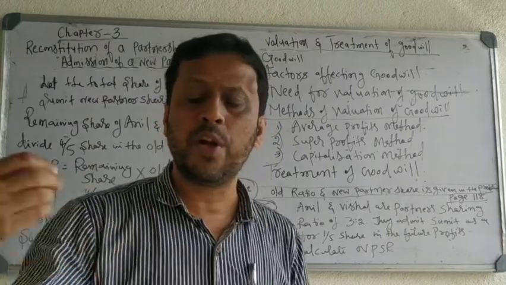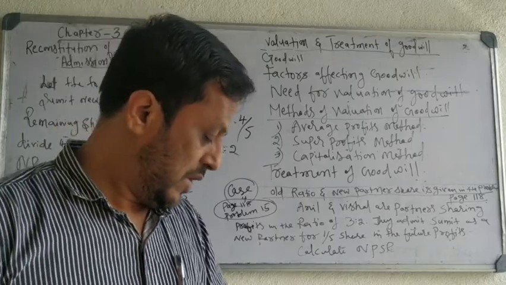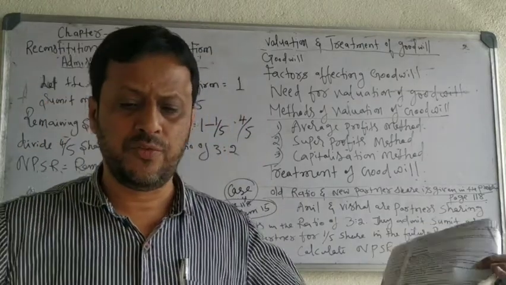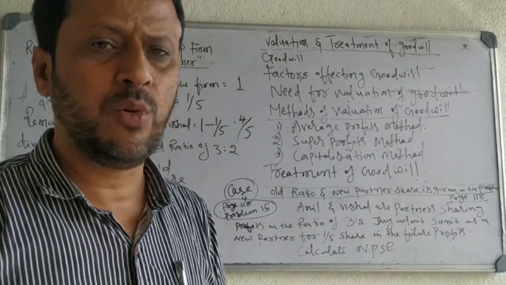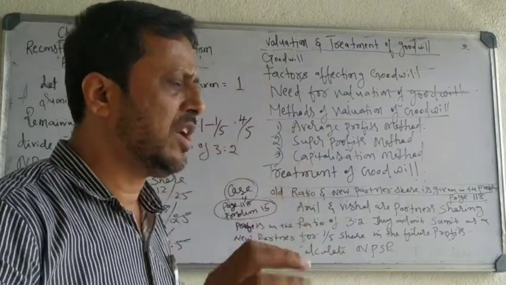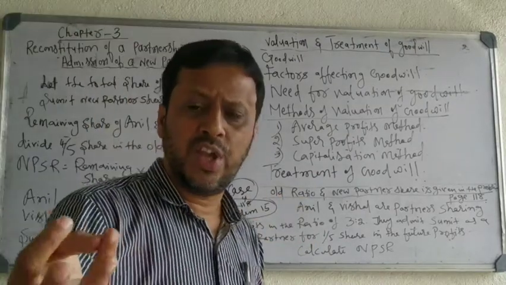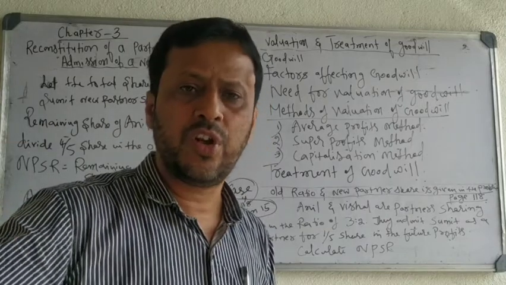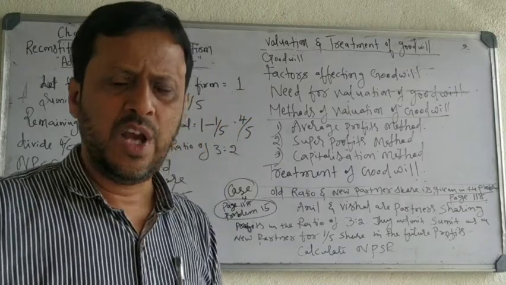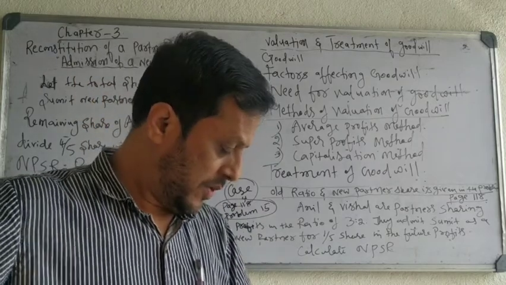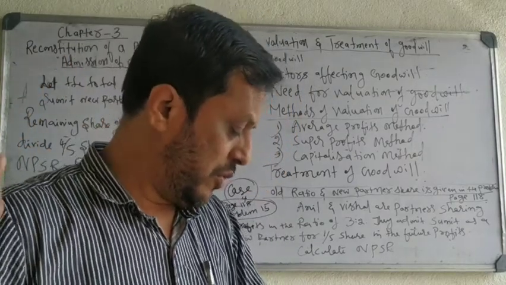Death of a partner. When a partner dies, that time also some amount of goodwill is credited to his account. Then amalgamation of firms. When two partnership firms join and start a single partnership firm, that time there is a need for valuation of goodwill. What is the need for valuation of goodwill? You will get a question. Sale of the business, admission of a new partner, retirement of a partner, death of a partner, amalgamation of partnership firms. These are the 5 situations in which there is a need for valuation of goodwill.